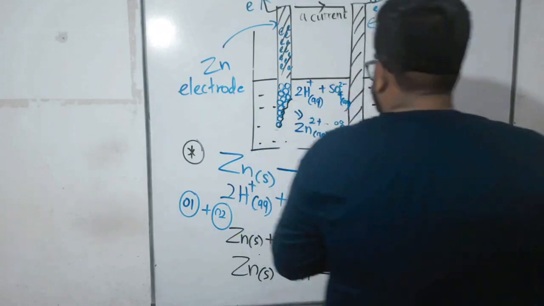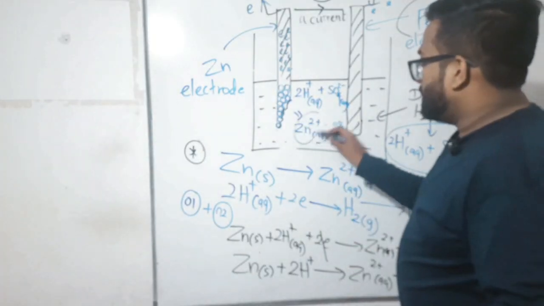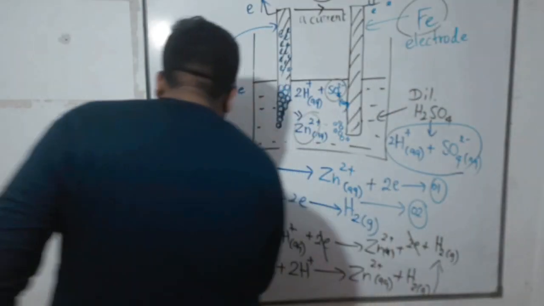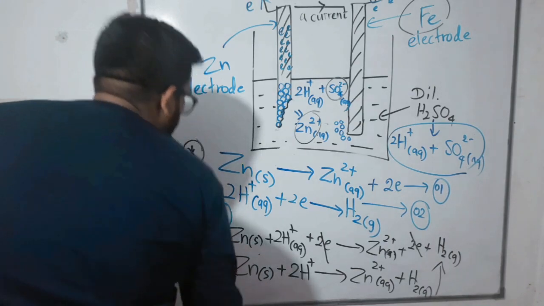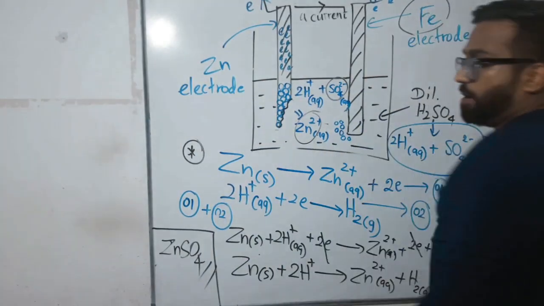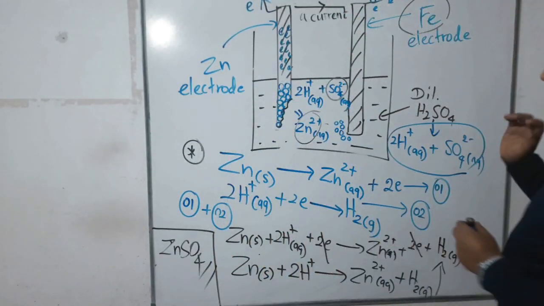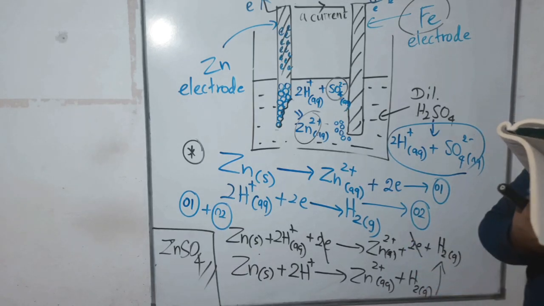What were the remaining ions inside there? Zinc 2+ is remaining, and sulfate ions are remaining. Then what was the final solution inside there? Zinc sulfate was the final solution after every reaction happened inside the cell, right? That is the thing you should know in this one.